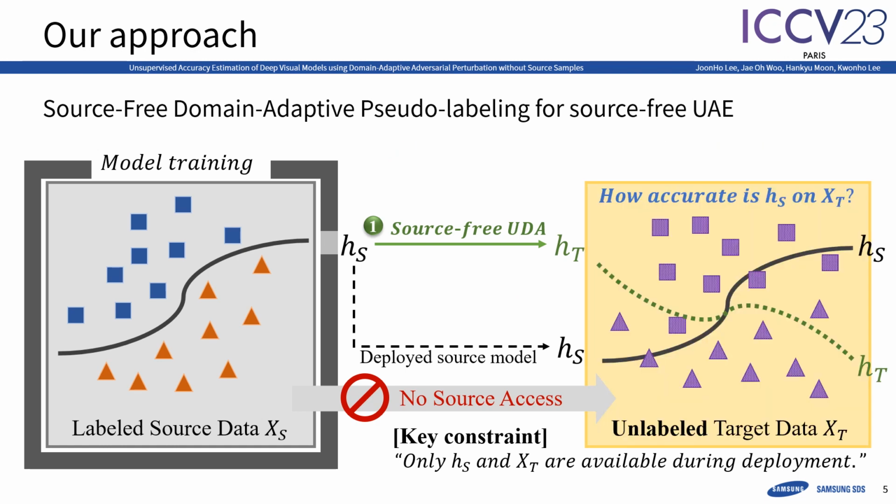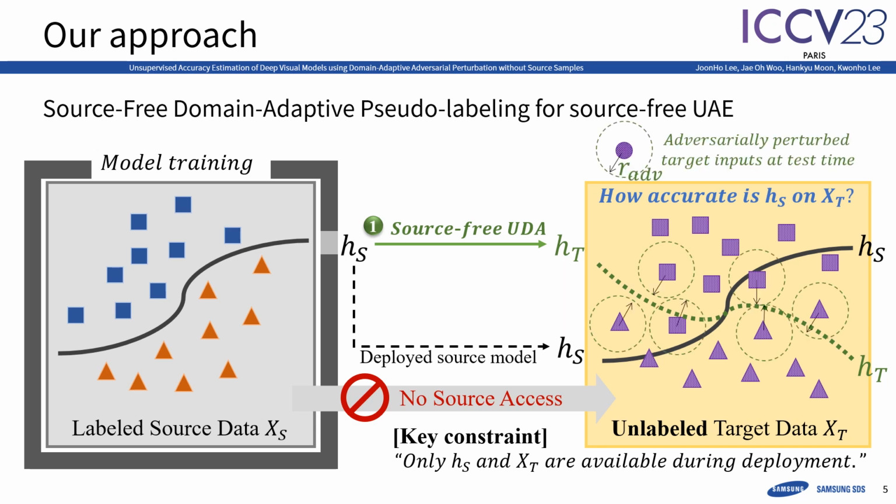Though the adapted model has less target risk than the source model, it cannot approximate the true labeling function in general. It often leads to less accurate estimation when naively comparing the two. To address this issue, we introduce adversarial perturbations during inference. Adversarial perturbation promotes the discovery of epsilon neighbors for each target sample that maximally disagree with its own output. It allows disagreement between the pseudo-labels and the source model outputs to estimate the target risk.